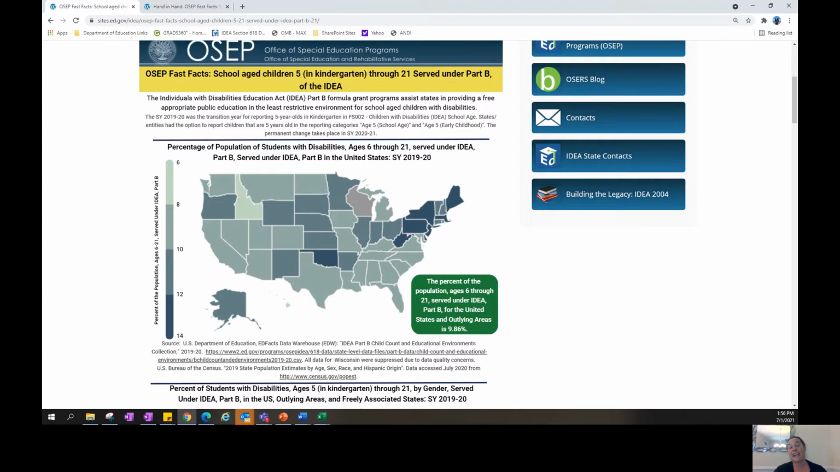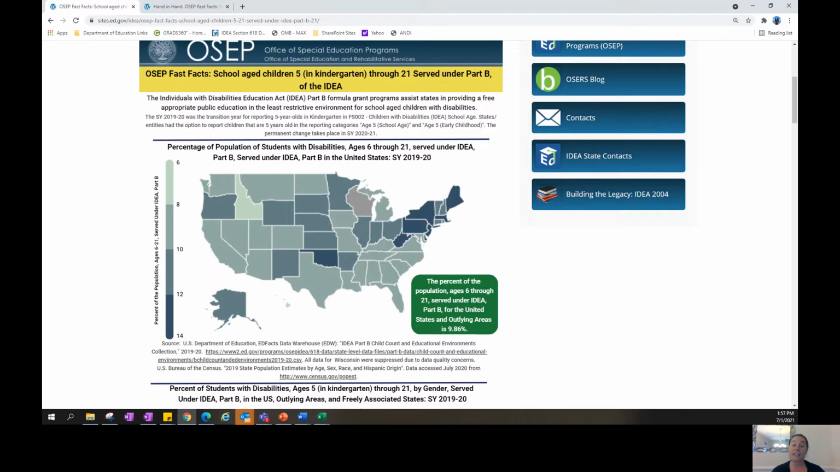In the Part B Child Count and Ed Environments data file, we report the counts of children with disabilities who receive special education and related services under Part B of the IDEA by the following characteristics: Ed environment, racial ethnic groups, gender, disability category, and discrete ages.